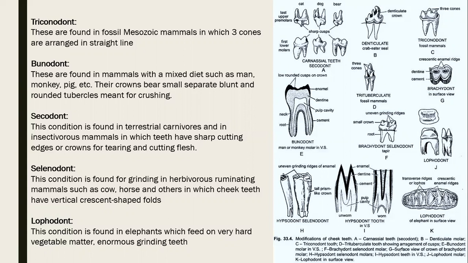Cecodont is found in terrestrial carnivores and in insectivorous mammals, having sharp teeth with cutting edges. Selenodont is the condition found for grinding in herbivorous ruminating mammals such as cow and horse. The typical feature of selenodont teeth is that they have crescent-shaped folds. Lophodont is mostly seen in elephant.